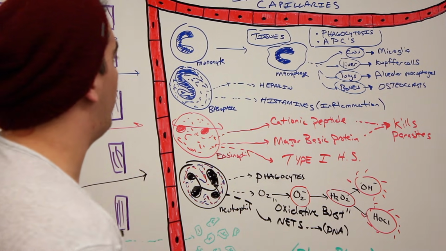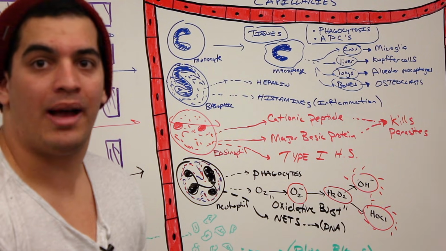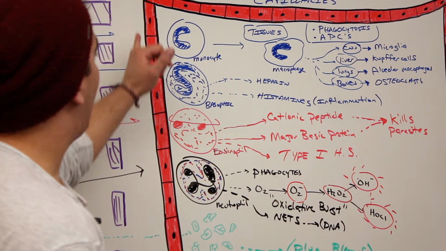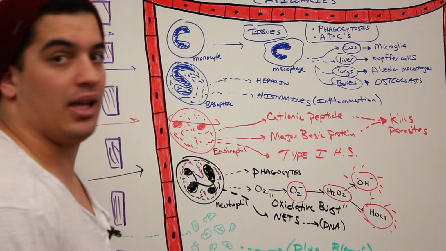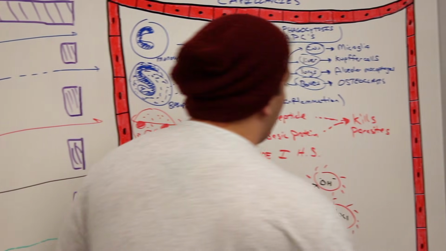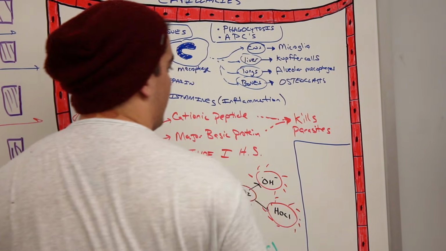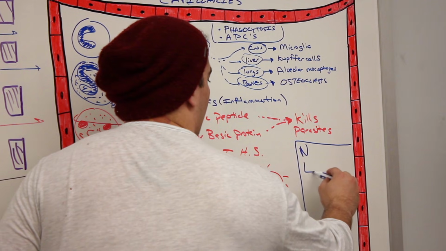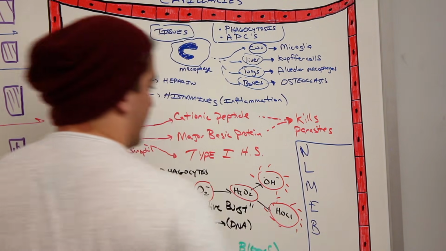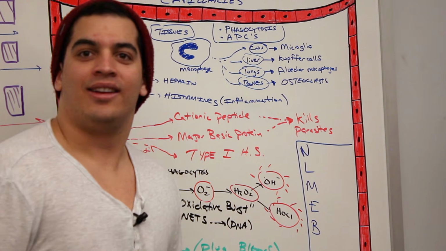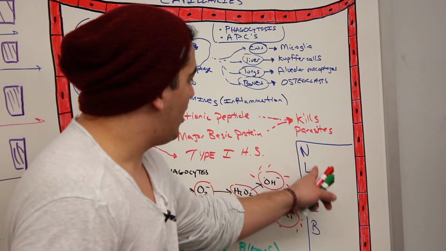Now what I want to finish up with is, if you take a millimeter cubed of someone's blood, a microliter of blood, and do a DWC, what percentage would you get of each one of these white blood cells? Here's a little mnemonic to help you remember that. It goes like this: Never let monkeys eat bananas. I love Minions, all right? So never let monkeys eat bananas.